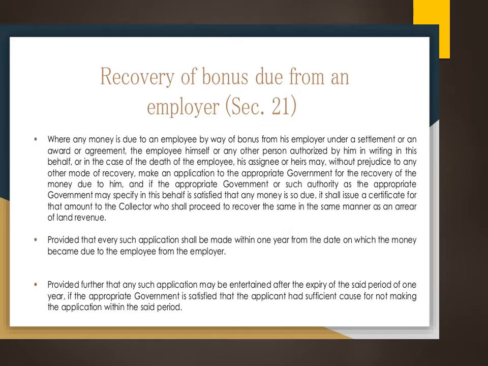Then how is the bonus recovered when due from the employer? As we know, if money is due to an employee in the name of bonus from the employer, and it is a settlement as in case of industrial disputes, or an award or agreement, then the employee can get the particular bonus by giving a writing. So the employee can give a writing, or sometimes even authorize some person to receive it. In case the employee is no more, that is death, then he can assign it to his legal heir. That is, there is no prejudice to any other mode of recovery.